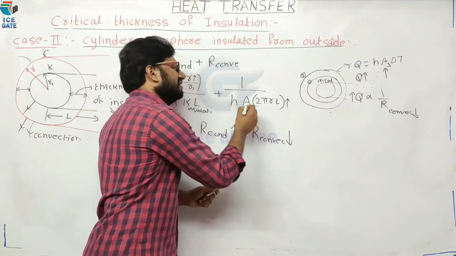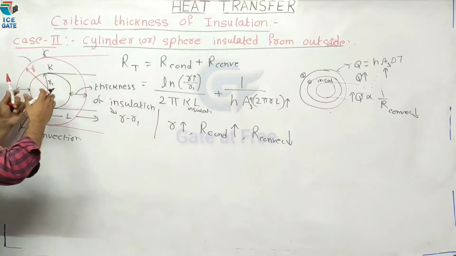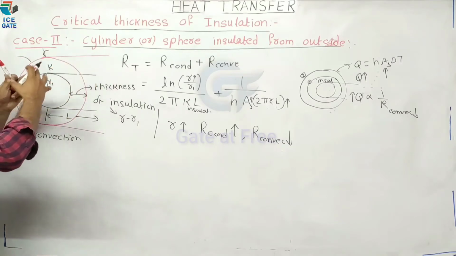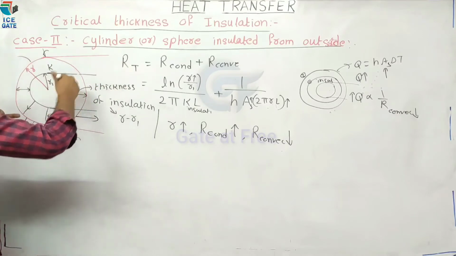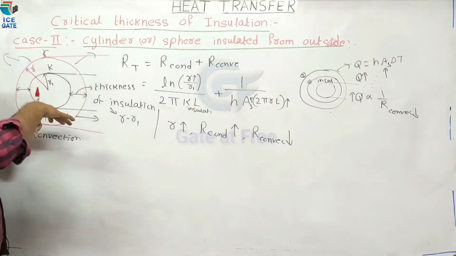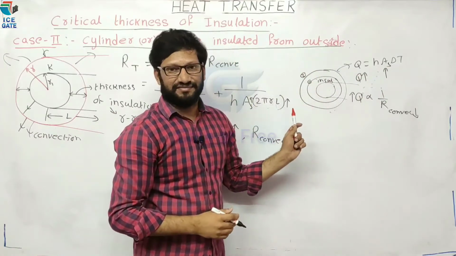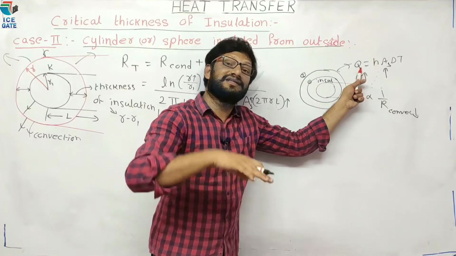As we increase the thickness of insulation, the surface area is increasing. When surface area increases, the area available for convection is increasing. If surface area increases, what happens? Convective heat transfer increases.